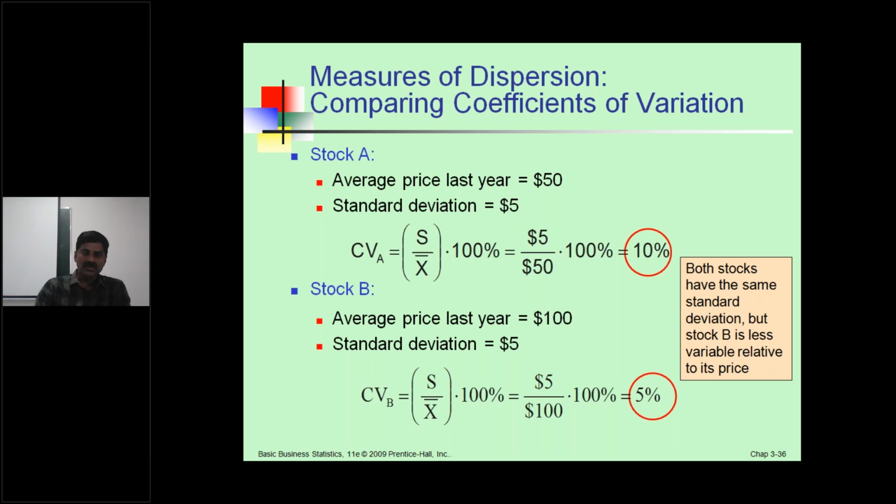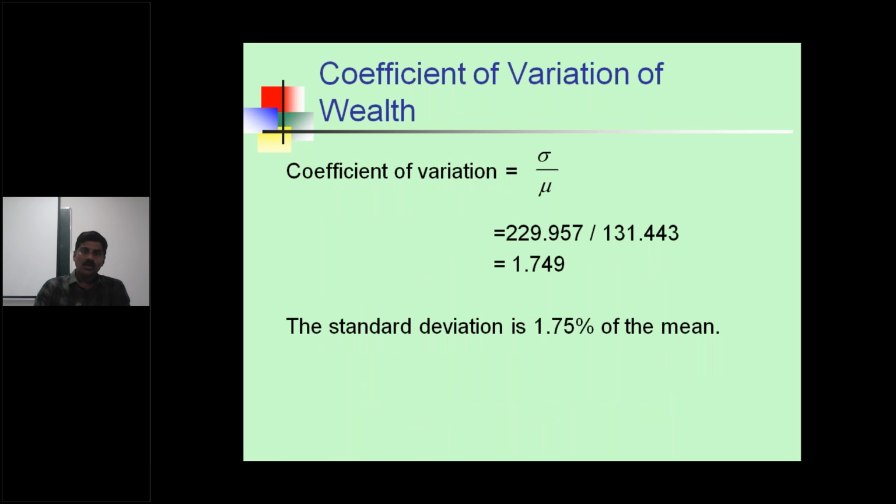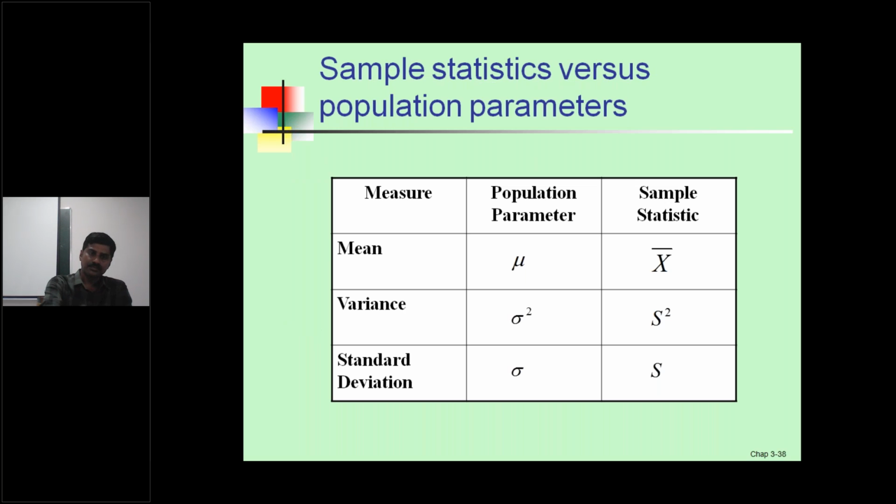See some examples of two stocks. Take one stock: the average price last year and the standard deviation is 5. Standard deviation 5 divided by average 50, that is 10%. Another stock is 5 by 100, that is 5%. Both stocks have the same standard deviation, but stock B has less variability relative to its price. Coefficient of variation, a small example, sigma by mu, that is 1.75. The standard deviation is 1.75 of the mean.